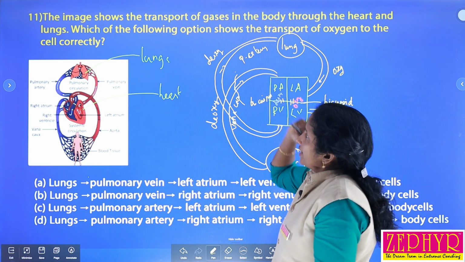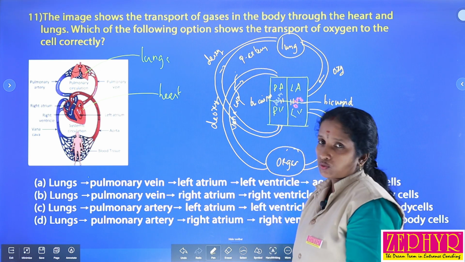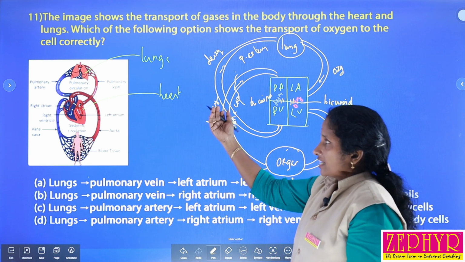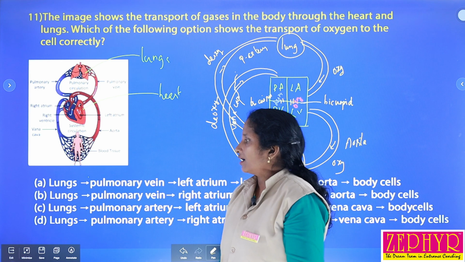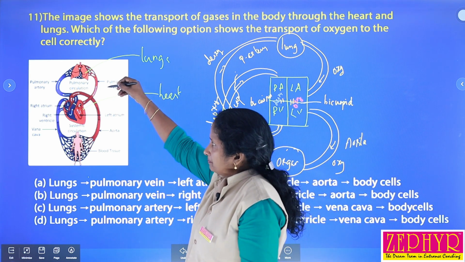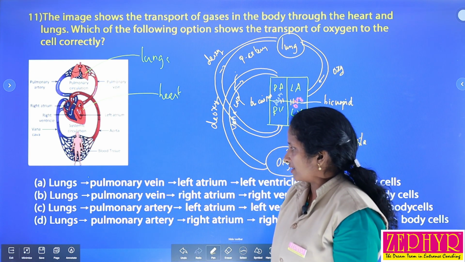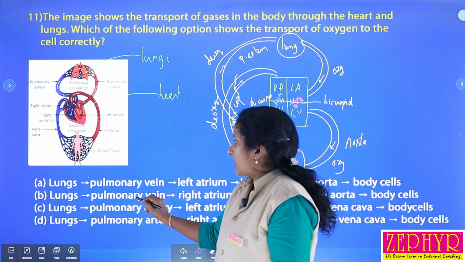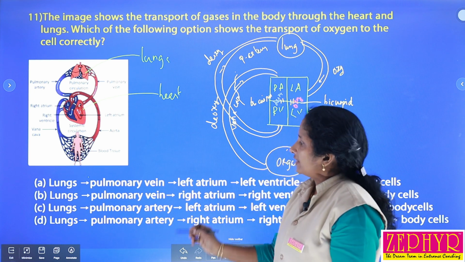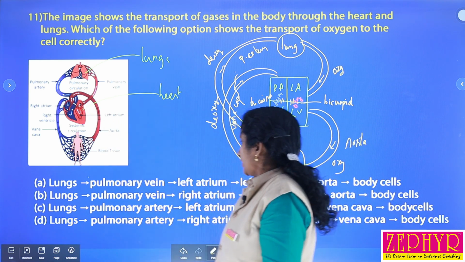So here, which of the following options shows the transport of oxygen to the cell correctly? Oxygen is transported from where? From the lungs. So the first part is always the lungs. The blood vessel that carries the blood is called the pulmonary vein. So we can select from the lungs, pulmonary vein. There are two options which show the pulmonary vein, and then it reaches where? It reaches the left atrium.